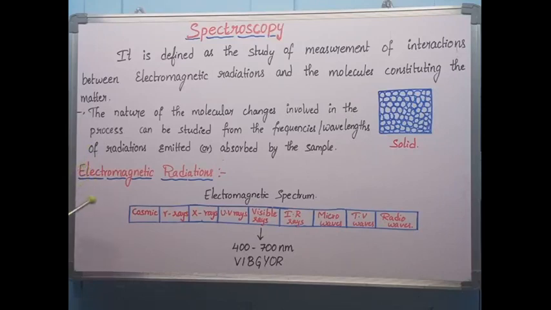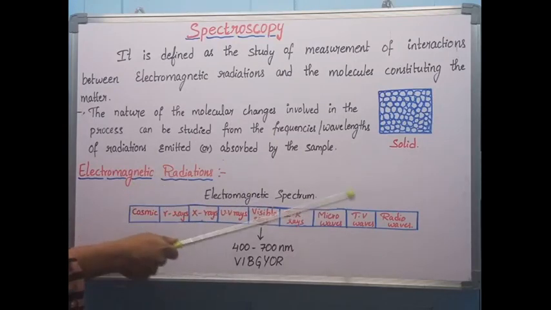These electromagnetic radiations are arranged in the increasing order of wavelength or decreasing order of their energy in the form of a spectrum. If they are arranged in the form of a spectrum, they are called the electromagnetic spectrum. You can see the electromagnetic spectrum consists of different radiations: cosmic rays, gamma rays, X-rays, UV rays, visible rays, IR rays, microwaves, TV waves, radio waves. Here cosmic rays have the lowest wavelength and radio waves have the highest wavelength. Cosmic rays will have the highest energy and radio waves the lowest energy,